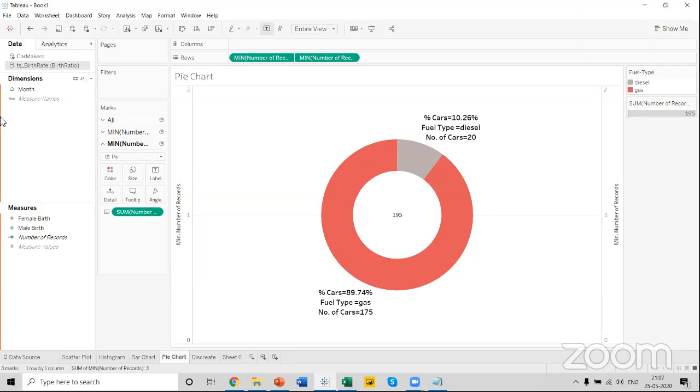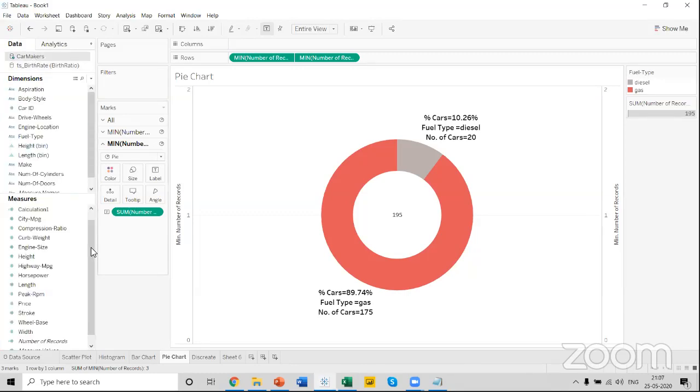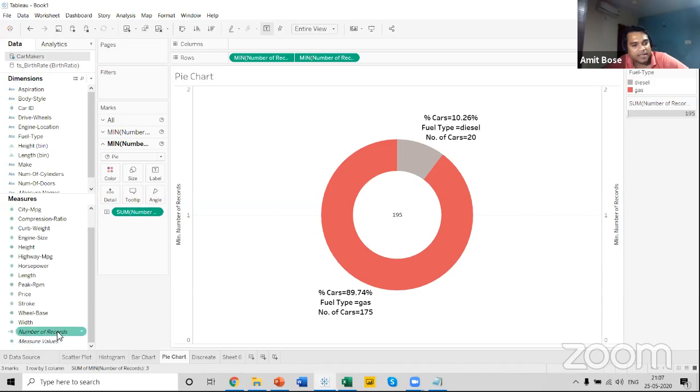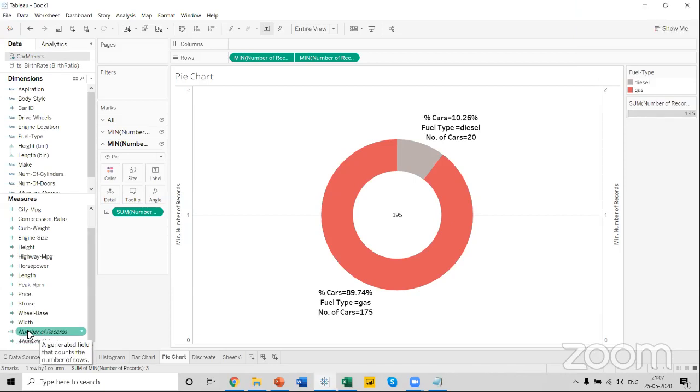No, yeah, I'm getting the count of cars. Yeah, that's what the number of records is. Almost the same thing, I guess. Virat, he's saying, guys, I guess this particular number. You can share my screen, yeah. Yeah, you can see my screen, Priyansh. You're not getting this particular number of records, right?